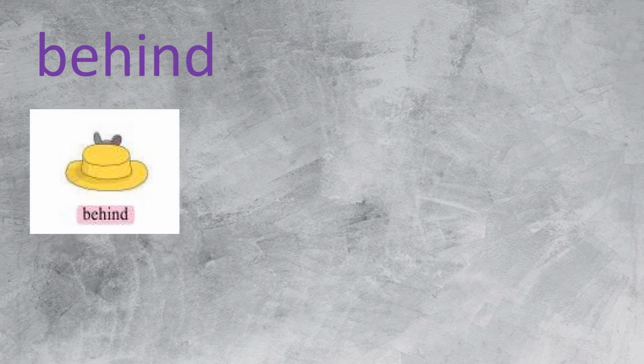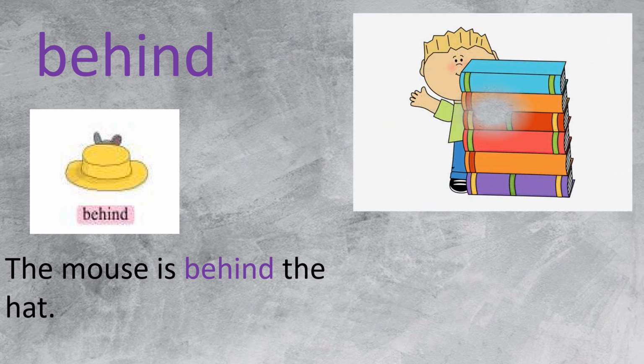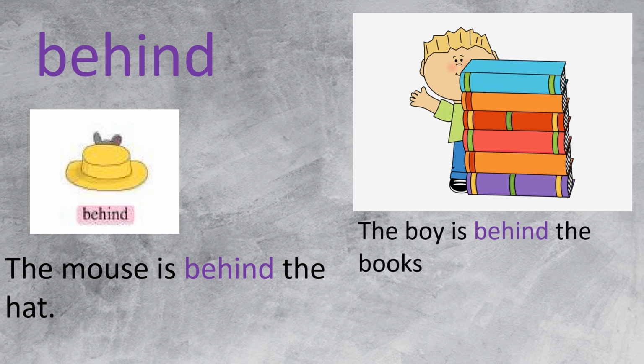And the next word is behind. Look here. The mouse is behind the hat. Behind, मागे. One more example, look here. The boy is behind the books. मुलगा पुस्तकांच्या मागे आहे. The boy is behind the books.